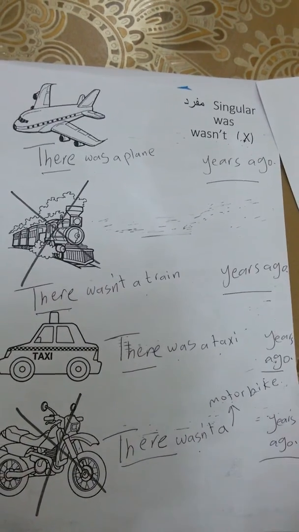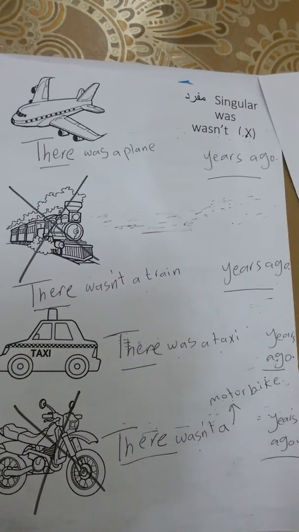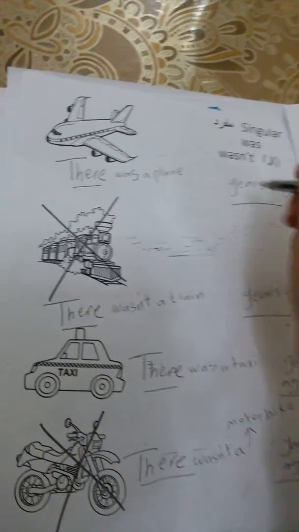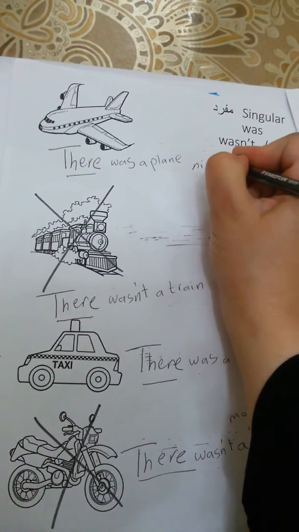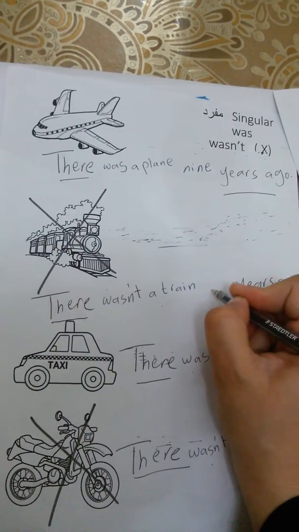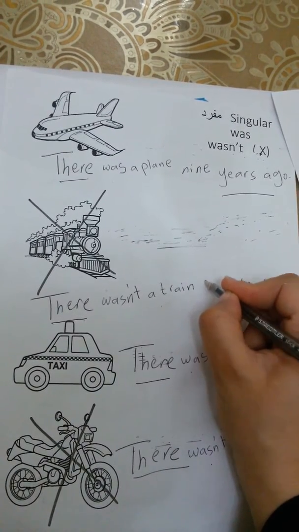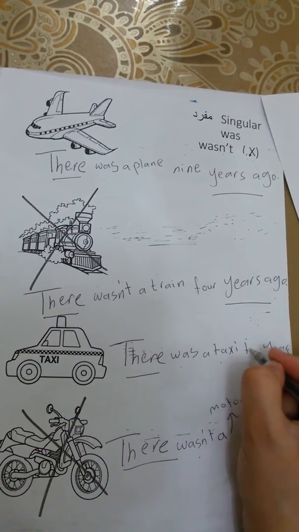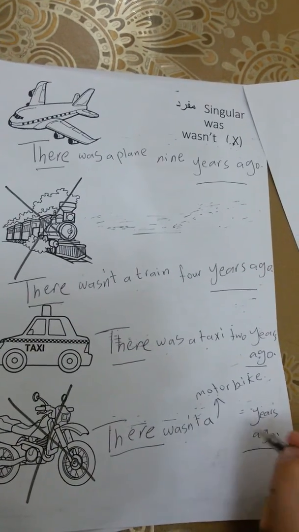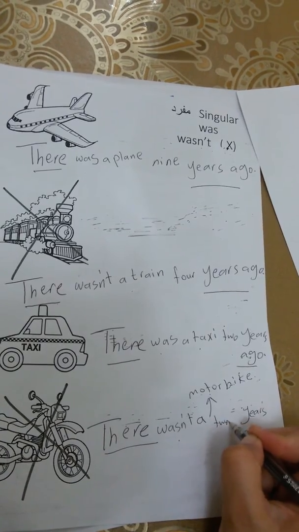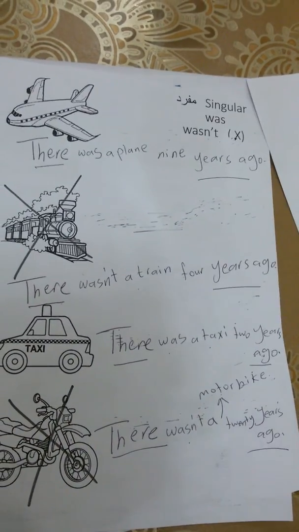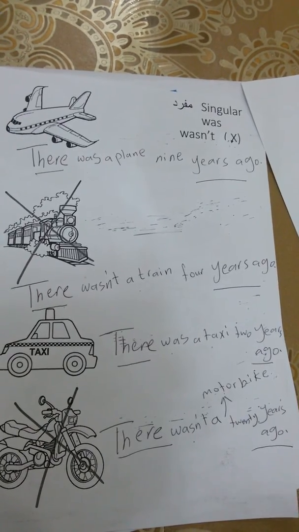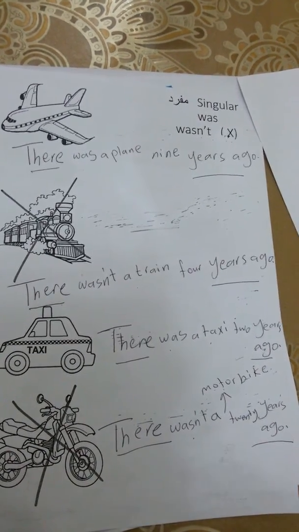Finally, you're going to write any number you want. 10, 50, 100, 20, 3, 4, whatever. So for example, I'm going to write here 9. I'm going to write here 4. I'm going to write here 2. And I'm going to write here 20. So this is how you write sentences using was and wasn't for the singular.